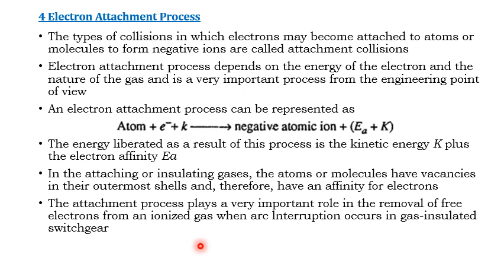You know there is a switchgear device. During the operation of a switchgear, you can find an arc. In order to interrupt this arc, an arc interruption method is used. In that arc interruption method, you need to ionize the gas, so this attachment process plays a very important role in the arc interruption process of the switchgear.